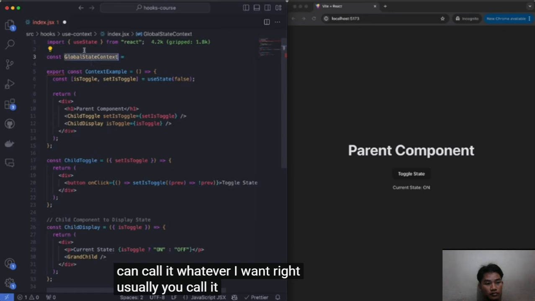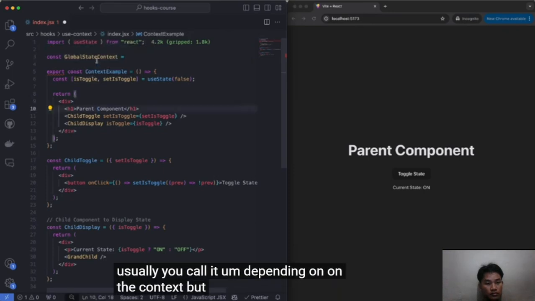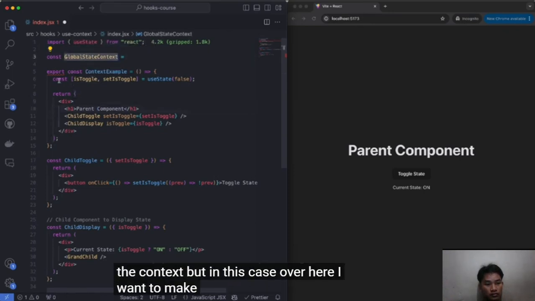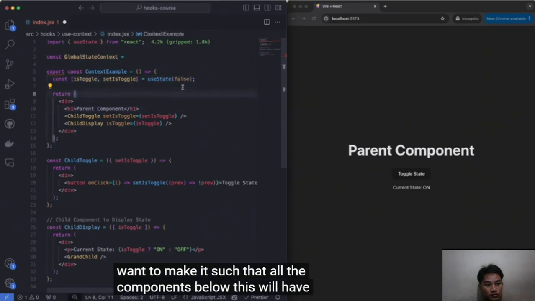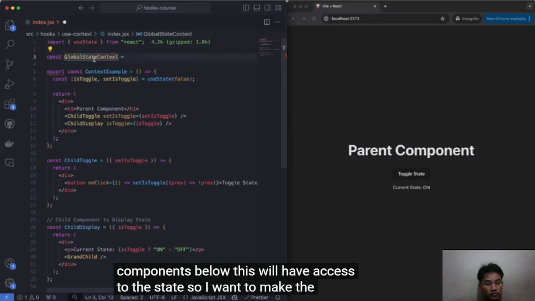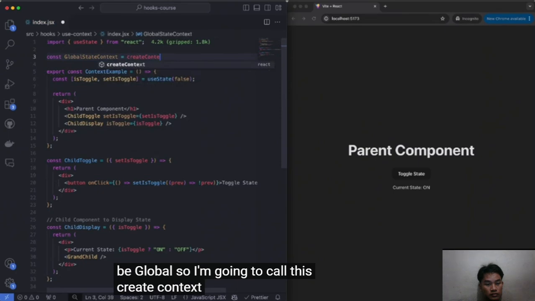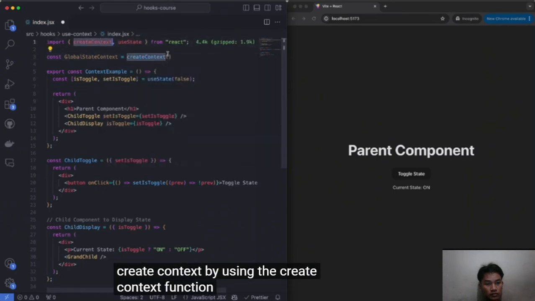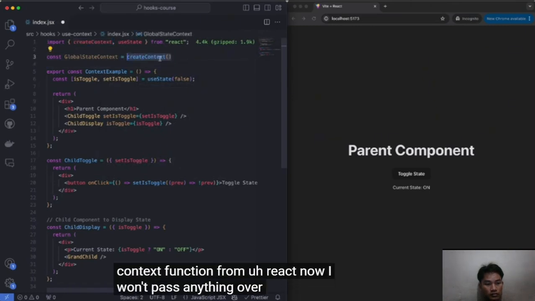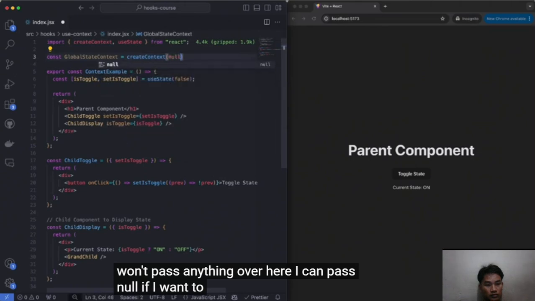Usually you call it depending on the context, but in this case, I want to make it such that all the components below this will have access to the state, so I want to make the state be global. So I'm going to call createContext, the function from React. Now I won't pass anything over here. I can pass null if I want to, but this won't matter.